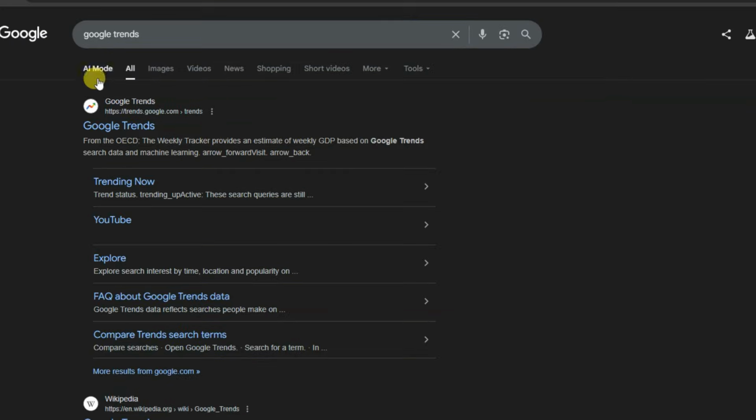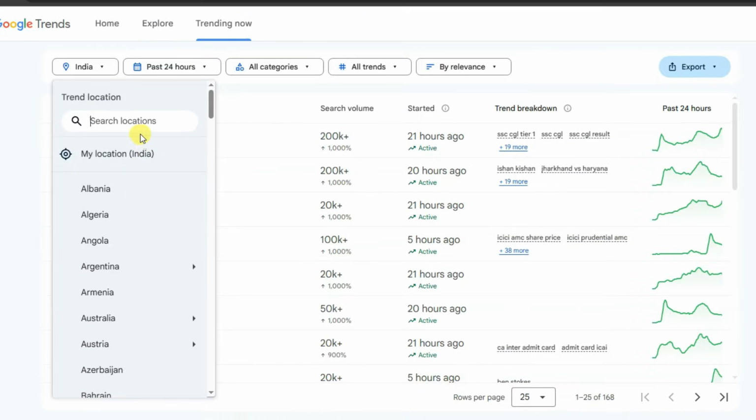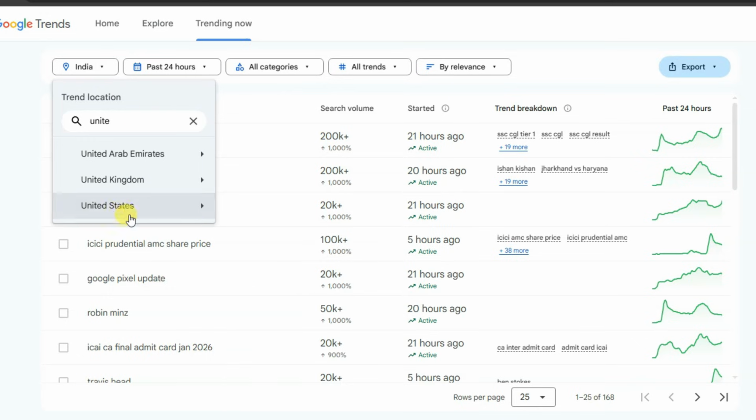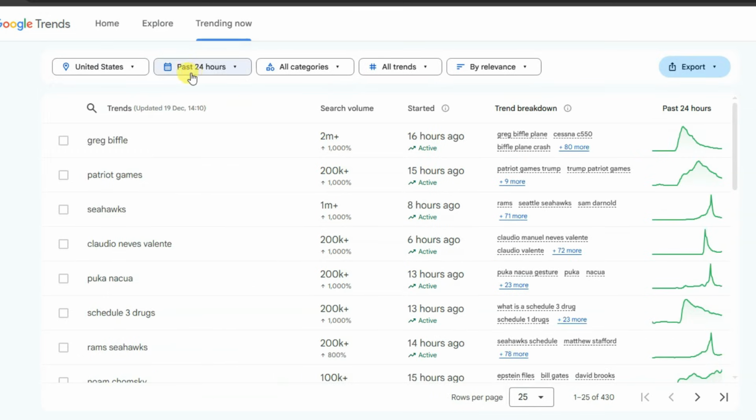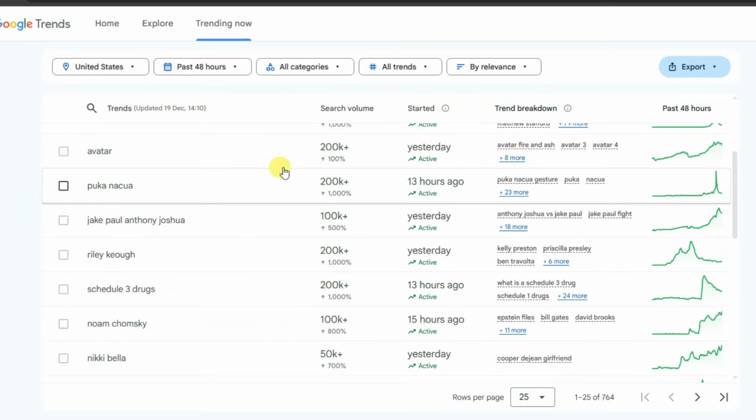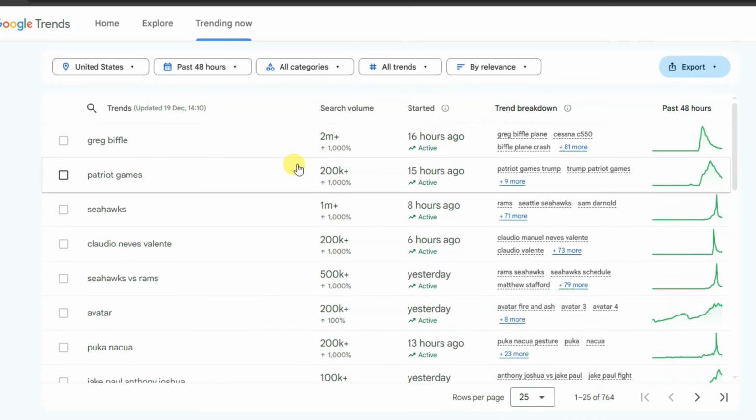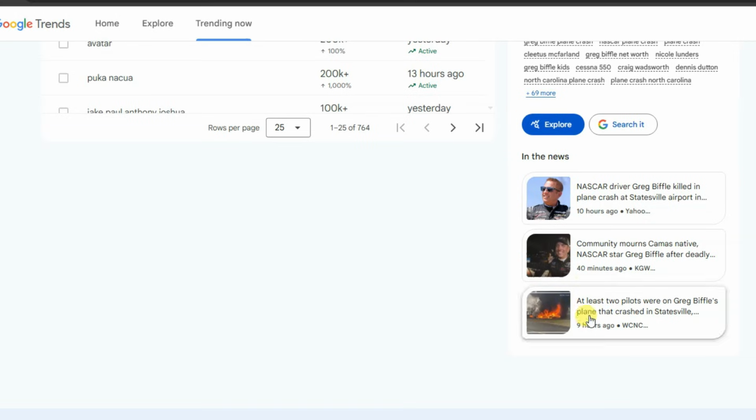You can go on Google and search for Google Trends. You can click on the trending now button. You can select your country, the United States. Now you can select your time, 48 hours. Guys, these are the top trending keywords. Here you can see the search volume. This keyword is getting more than 2 million searches. You can open this keyword. Here you can see top news on that keyword.